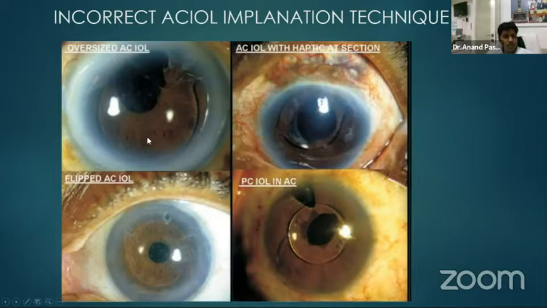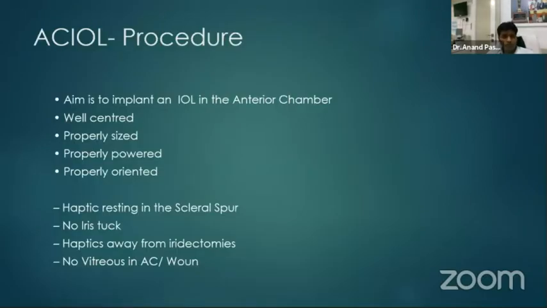So these are a few scenarios, like this is a scenario of an oversized anterior chamber IOL, which often leads to the haptic coming out of the section of the implantation. Often when we see complications with AC IOL, the IOL is flipped or put upside down, or in some cases we see a posterior chamber IOL which is being labeled as AC IOL, but it's a posterior chamber IOL implanted in the anterior chamber, which is not an actual place to be implanted. So it's important that a proper procedure is followed for the anterior chamber IOL being placed.